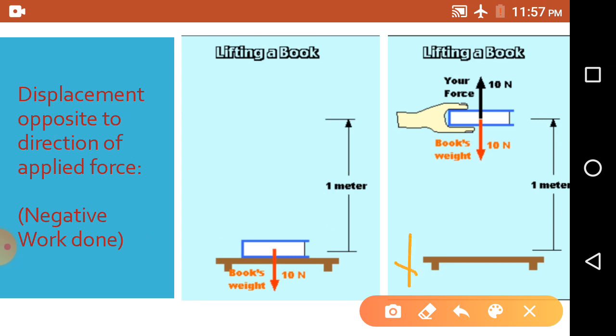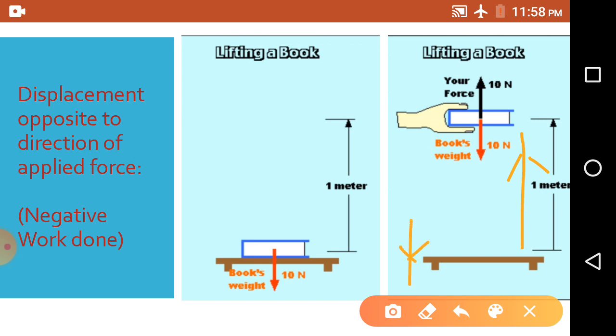Now I am not talking about the force applied by the hand, but about the weight of the book, the force which is acting downward, but the displacement of the book is upward. It is lifted up by 1 meter, as you can see. So there is some displacement upward while the gravitational force is acting downward.